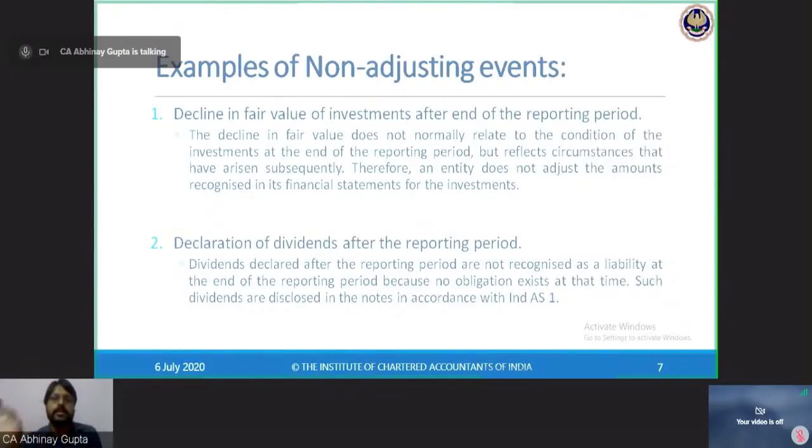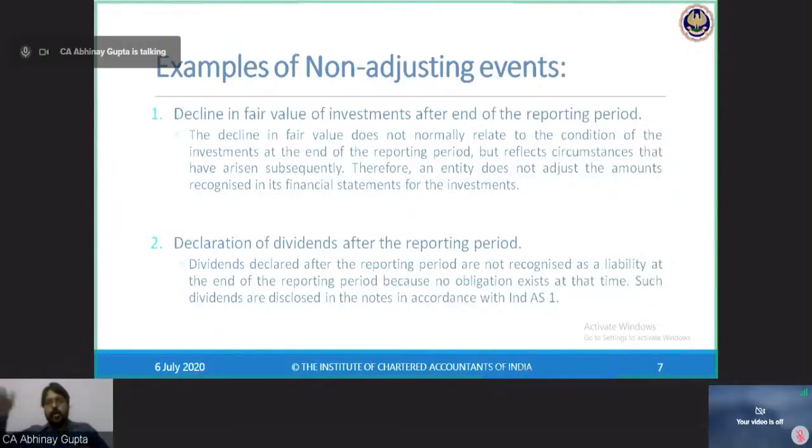I will be valuing my investments at fair value. Fair value is the market price listed on the NSE BSE, so I picked up the fair value from the exchange, which is 1600.